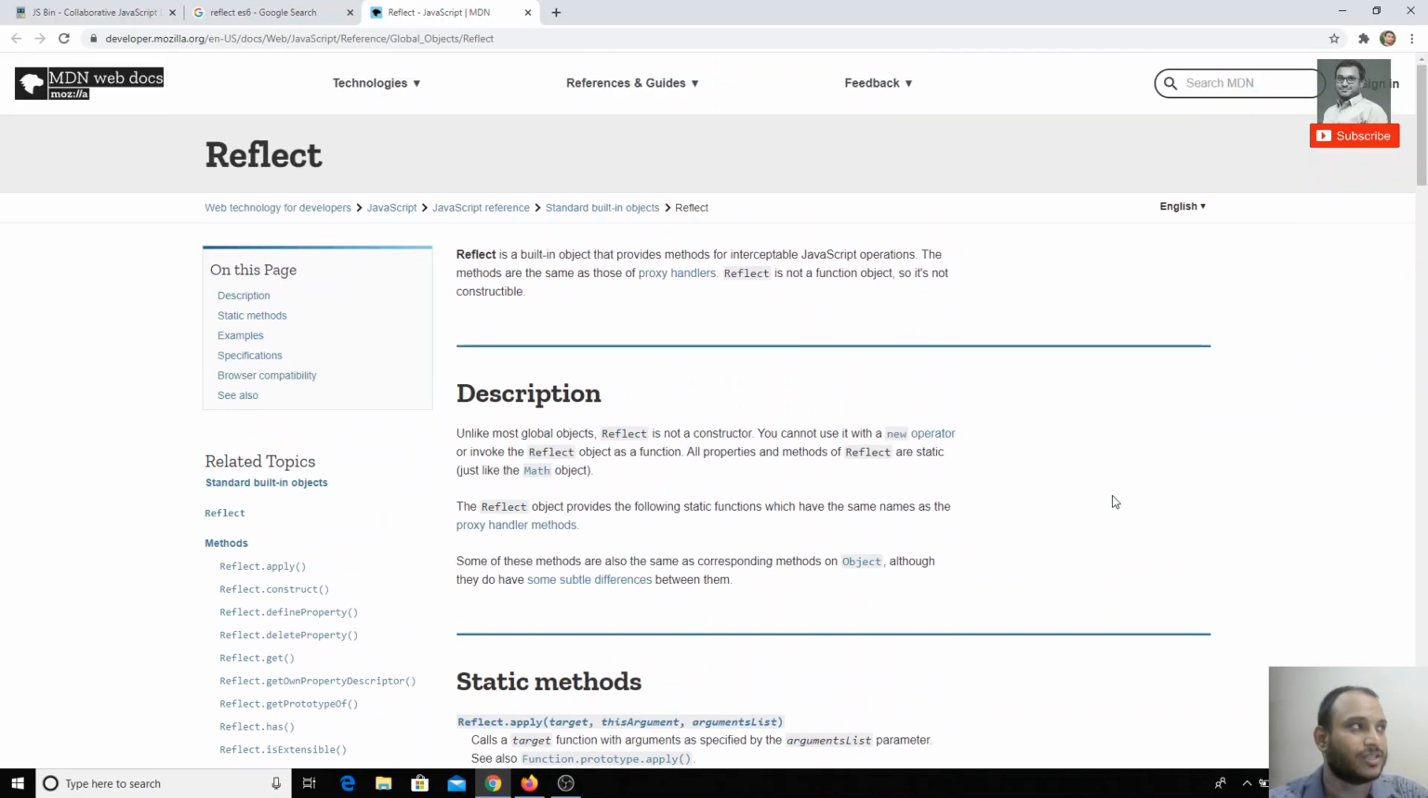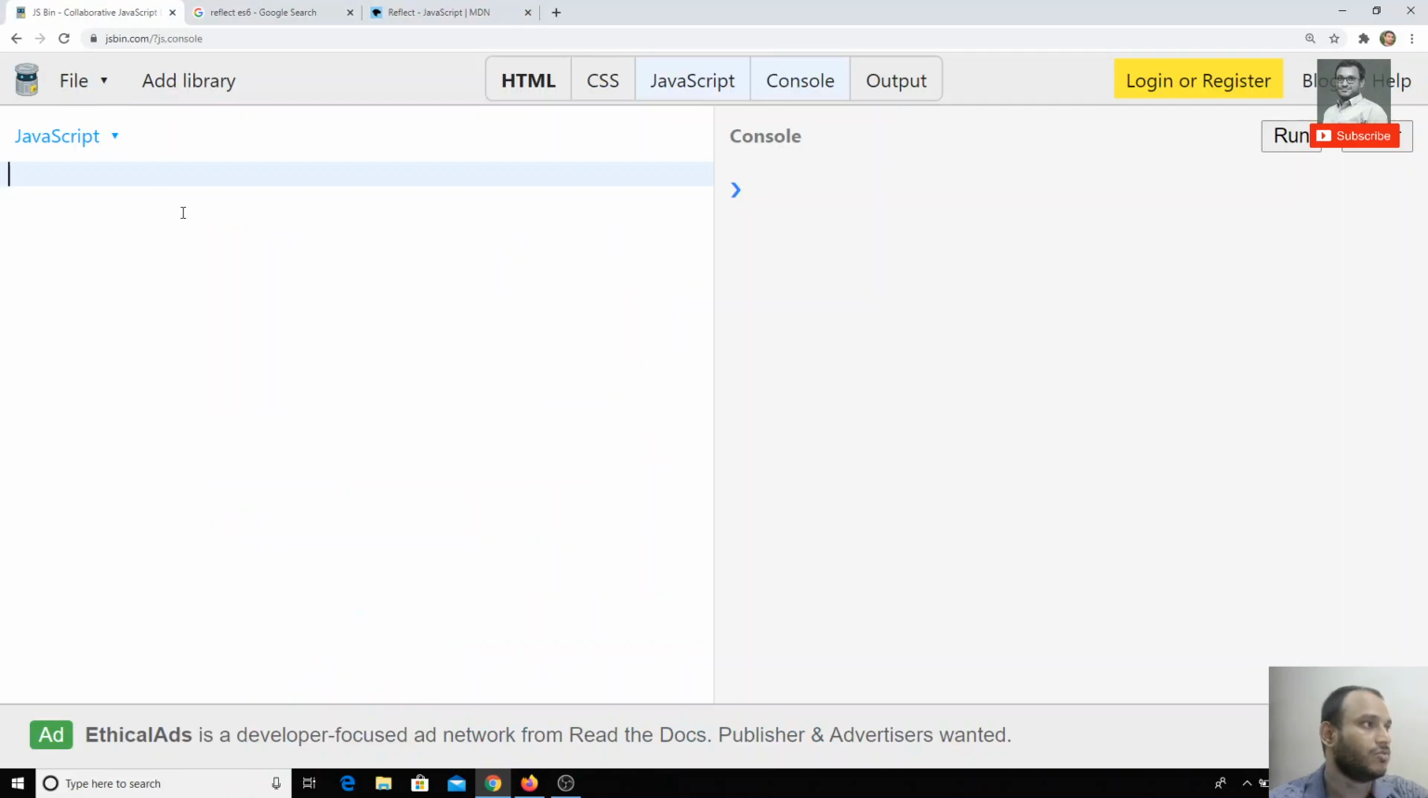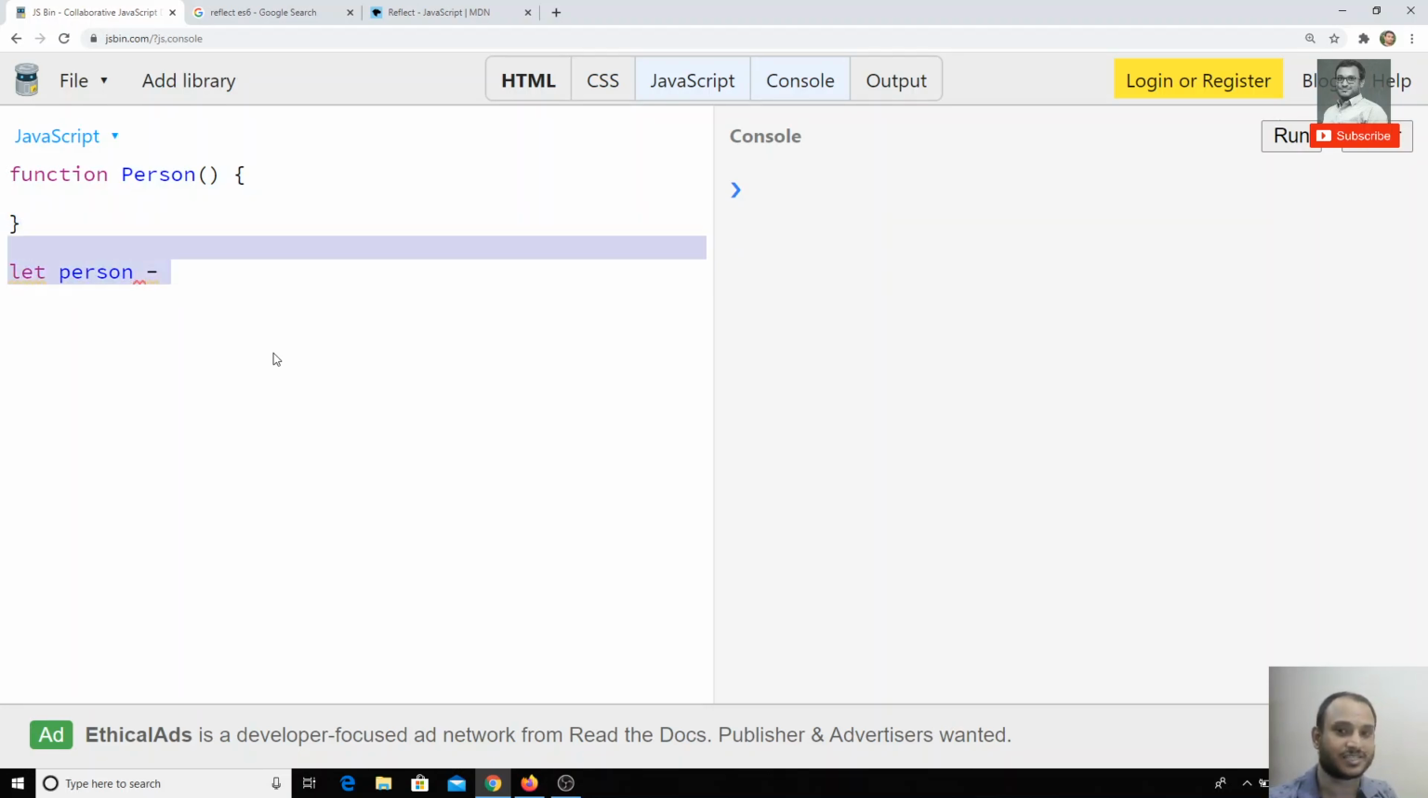So in this video, we will see a simple example of how we can create an object using the Reflect API. Okay, now I will create a constructor function. Constructor function means we can create a person like this: let person is equal to new Person. That is a constructor function, right? This is one way you can create it.